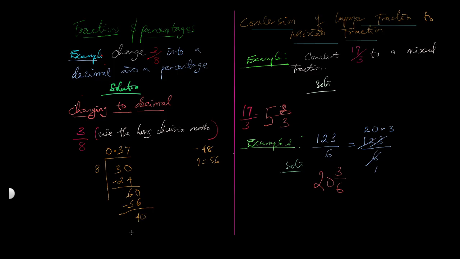We add 0 to 4, it becomes 40. Now 8 comes into this 40, how many times? It's 5 times. 5 times this 8 will give us 40. And 40 minus 40 is 0. And then what we have on top here is going to be our answer.